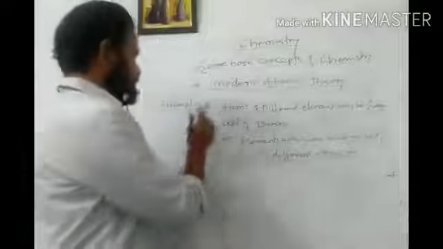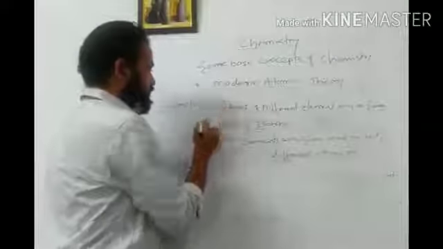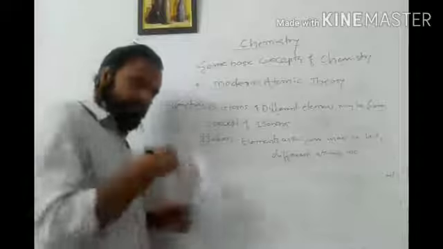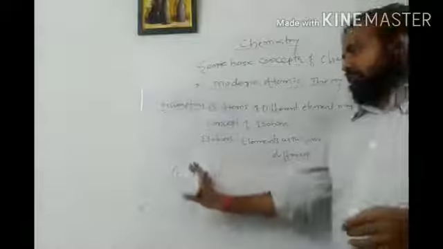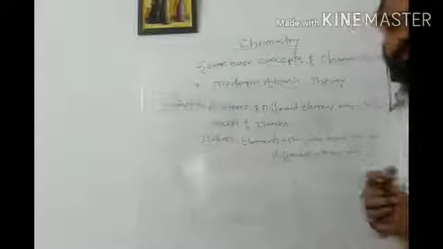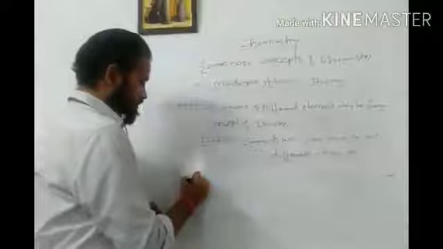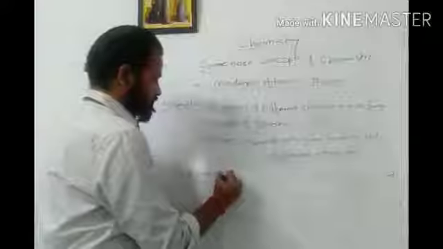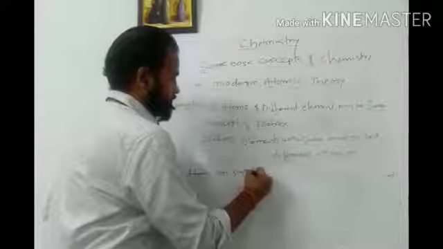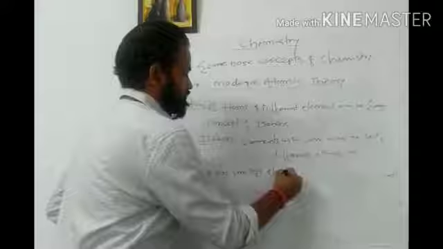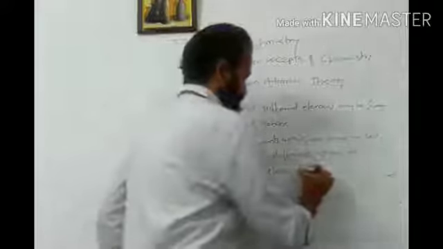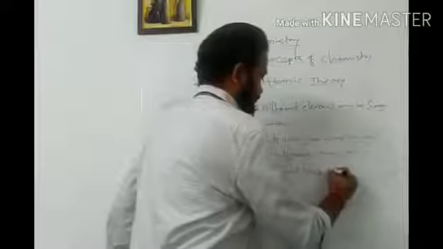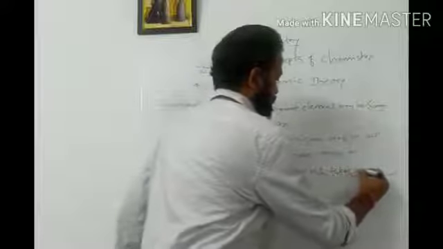Okay, this is the third assumption of this theory. The fourth assumption is similar to that made by Dalton's atomic theory, that is, atoms are the smallest unit which take part in a chemical reaction. So we can write down here, atoms are the smallest element which takes part in chemical reaction.